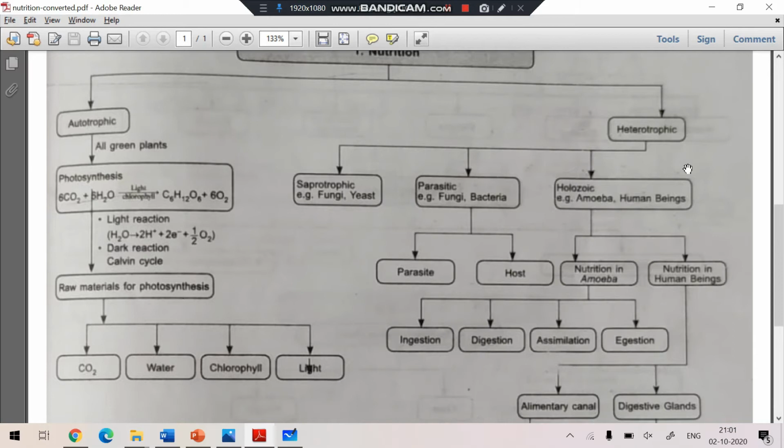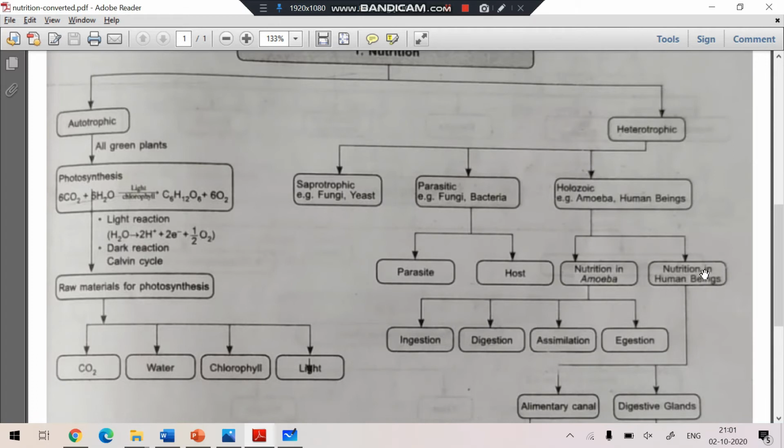Heterotrophic nutrition is of different types: saprotrophic, parasitic and holozoic. In parasitic nutrition there are two organisms, parasite and host. In holozoic nutrition, the examples are amoeba and human beings.